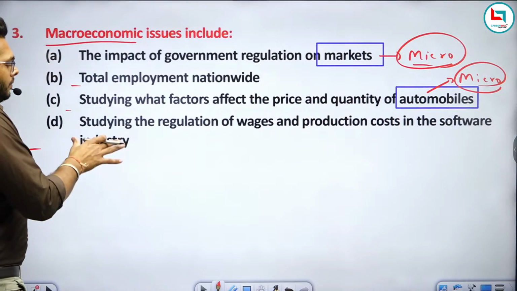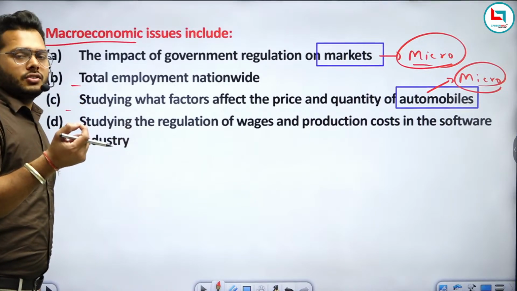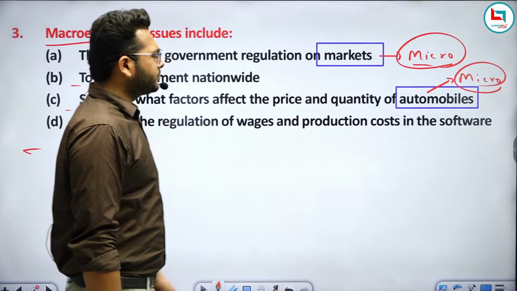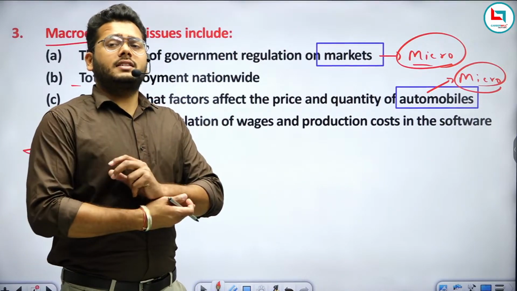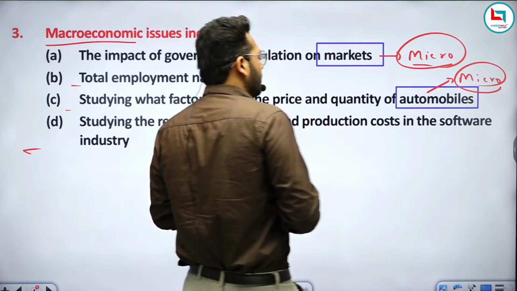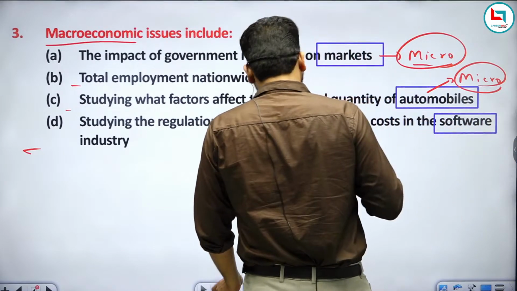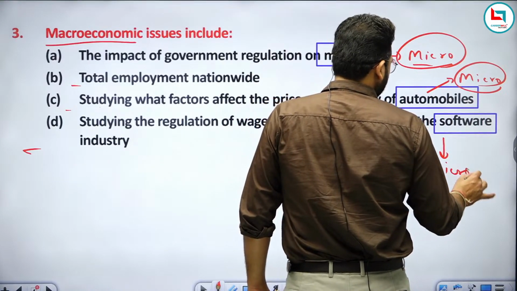Here again, this option is talking about only an individual industry. So if any study of economics is done at an individual level, then we can say it is also related to microeconomics, right?